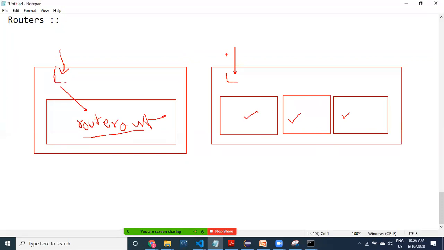For one click in the normal case, there is one router outlet. Auxiliary says one click, multiple router outlets. This is the main difference.